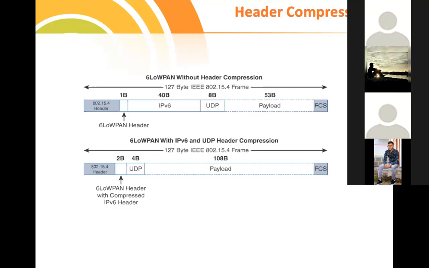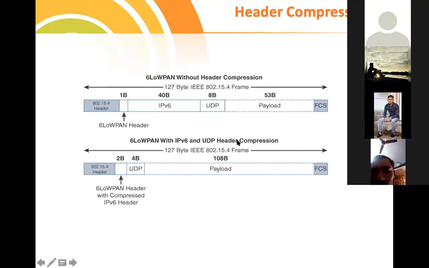So that's why we apply header compression. Header compression is applied only on IPv6 and UDP, so that you can have 108 bytes of data.